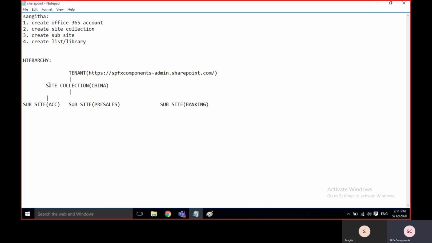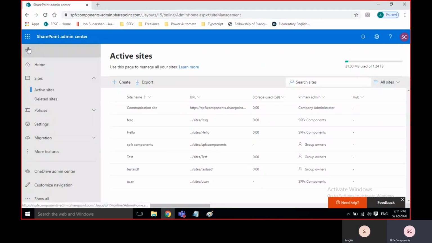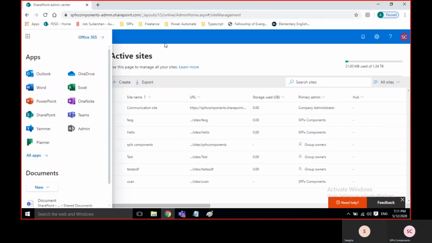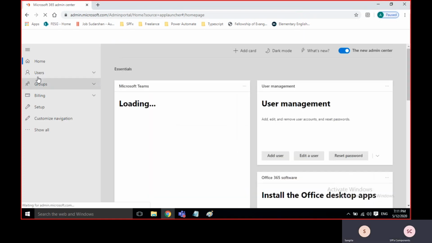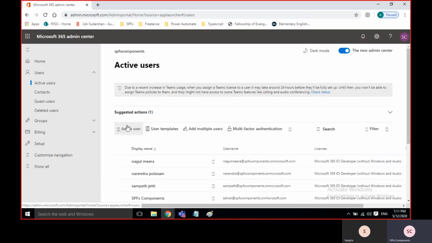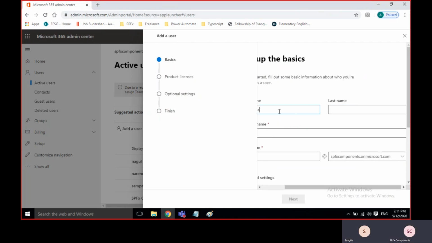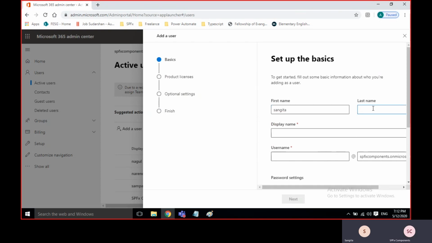Now let us create the site collection. Before that, I'll create a user. These are all admin part. I don't have your details, so I didn't create it. I'm just filling the form. Okay, S N G I T A. TA, not THA.